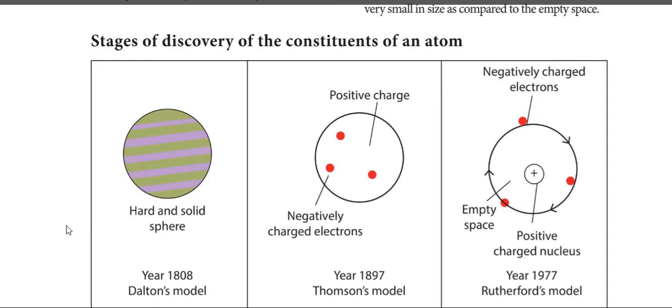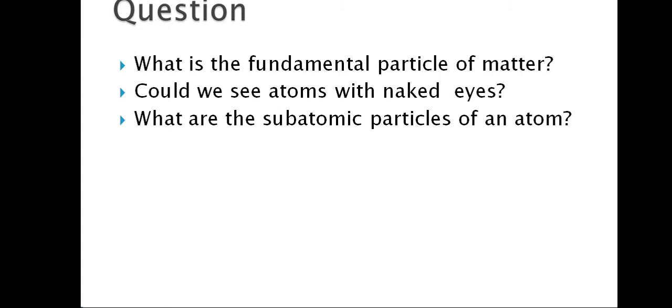Behind these models there were a lot of experiments. At the end of the experiments, each and every scientist gave their model. This is just the outline: what is an atom, what are the particles, and what are the models in the evolution of the idea of an atom. We will see it deeply in the next section. In this session you just get an outline of what an atom is, how its concept and idea evolved, and what atomic models were proposed.